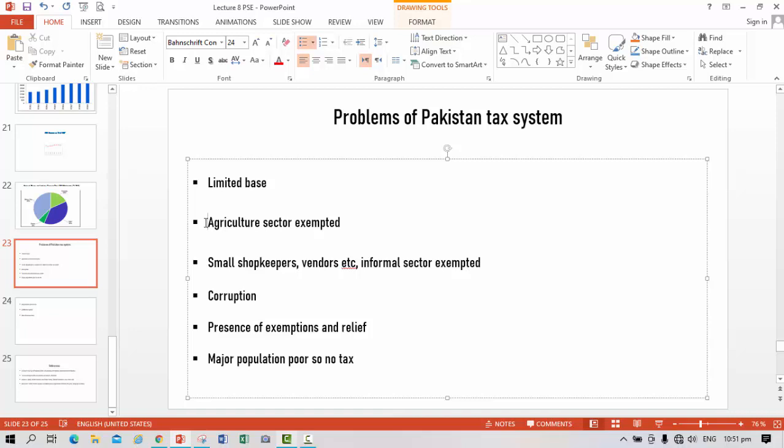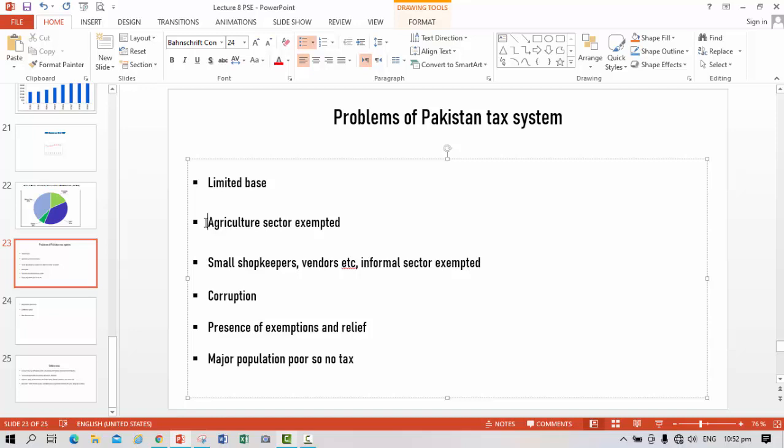All these people, the vendors, the informal sector, the small shopkeepers, we have thousands of shopkeepers in small towns, in our cities, in the streets, but they are not taxed. They earn too much money, but they are not taxed. Similarly, vendors and the informal sector are not taxed properly, so they can contribute enough to the tax revenue if a proper program is set for them.